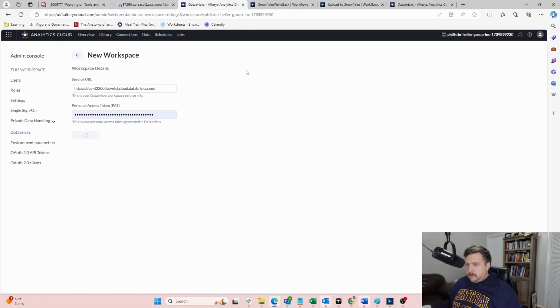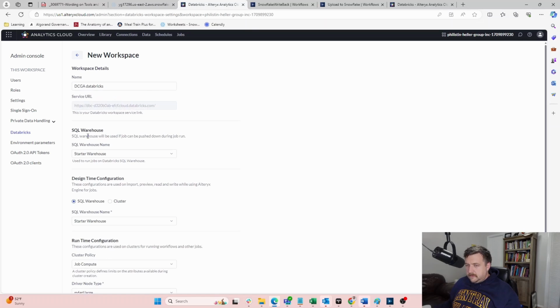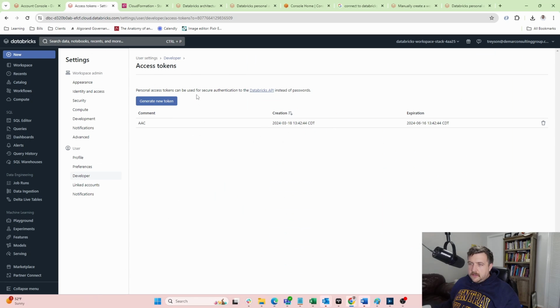We're going to go through here. Okay, this is the name. Here's our service URL. When you're setting this up, you need the access token. That's why all of this stuff over here had to happen, so that you can get one of these access tokens.